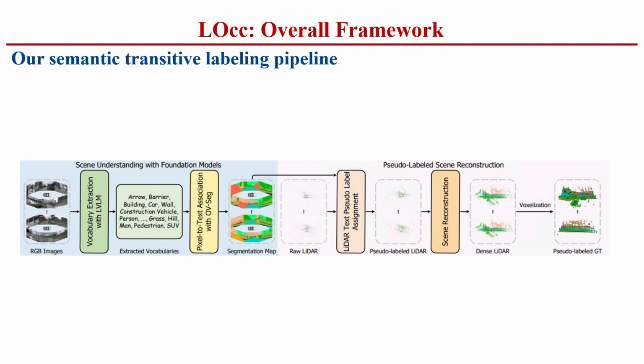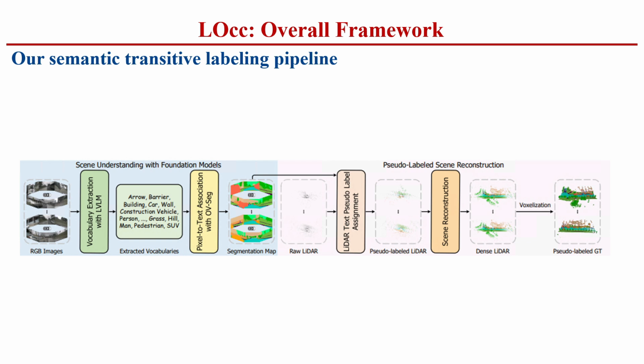For the first step, we use large vision language models, LVLM, and open vocabulary segmentation models, OVSeg, to assign text labels to each pixel, obtaining consistent semantic representations. Then, through the projection of LiDAR points, the text labels are transferred to the LiDAR points, bridging the gap between 3D data and texts. In the reconstruction process, we model the occlusion relationships of the point clouds during point projection, preventing the wrong label assignment of voxel-based model view projection.